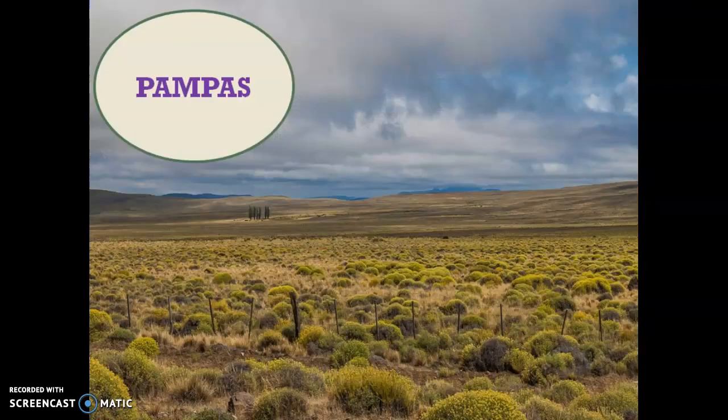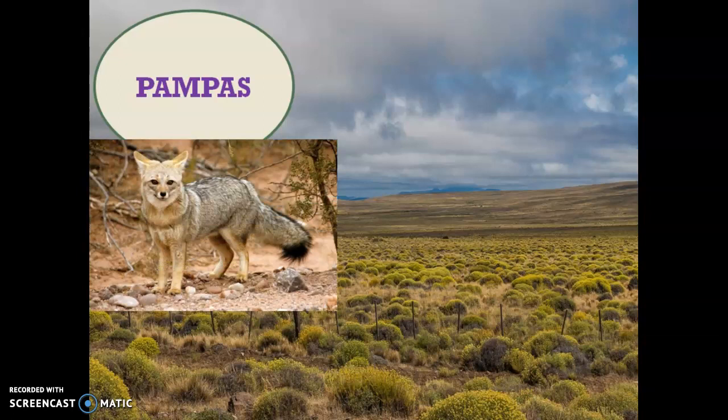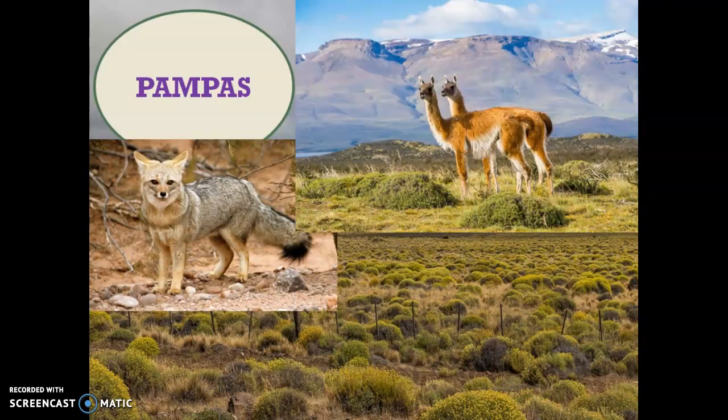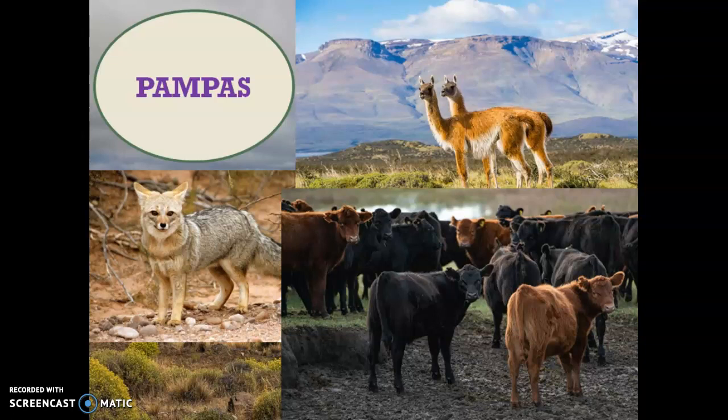With respect to the Pampas, which is situated in Argentina, we can see, again, largely grasses, occupying a very extensive area. And these areas are home to some unique species. For example, we have foxes, and llamas, some say llamas, it doesn't matter how you pronounce it. We also have cattle as well. A lot of the pasture lands, whether temperate or even tropical grasslands, are used largely for agricultural purposes. But we are focusing more on temperate grasslands here, given the fact that we mentioned the location.